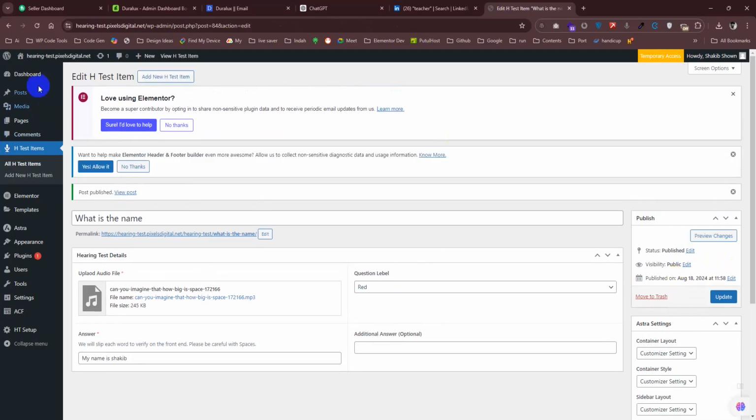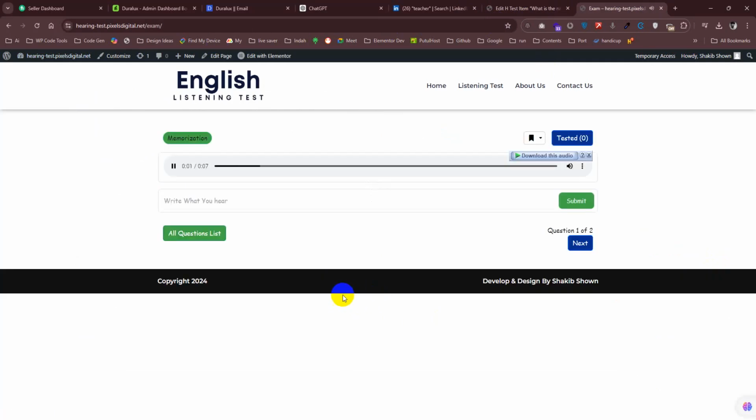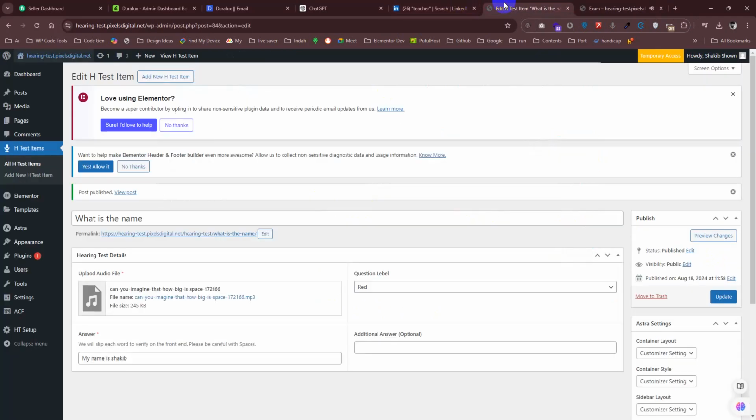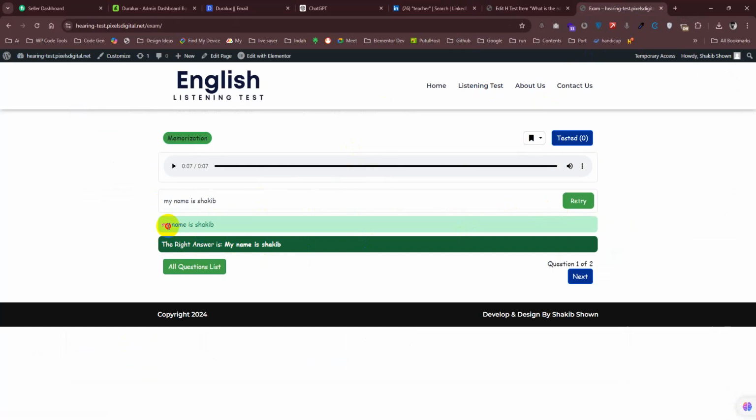Okay, now if I go there, start exam. You can see now we have two questions. This is the answer now, but I'm making it M. You can see my answer is wrong because M should be in capital.